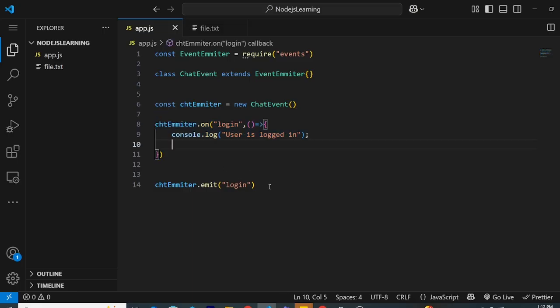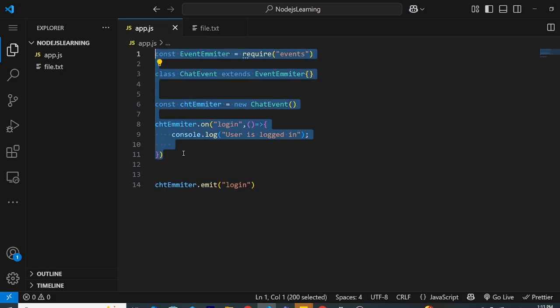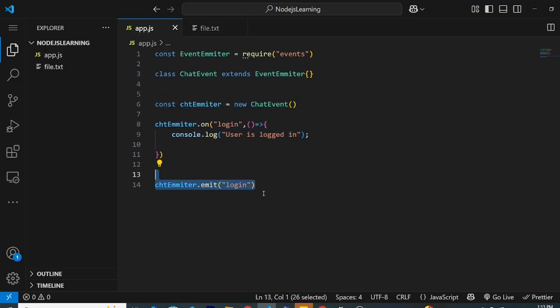For example, there will be a login route where you wrote the logic of your login, and this is where you can use it, because you can define events in a separate class, register them, and then just import this class and use this object.